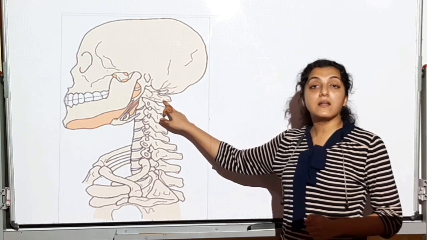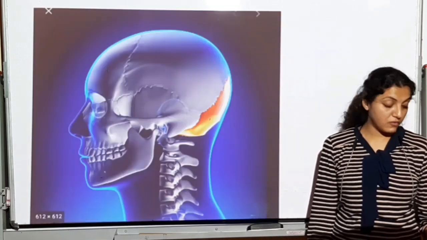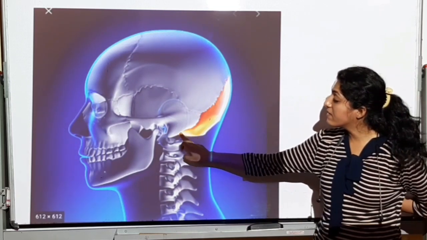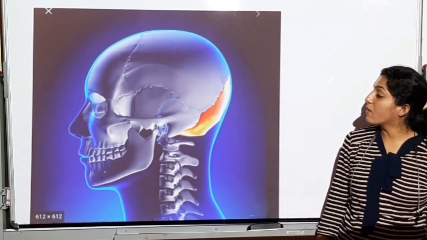So remember this also, important MCQ, that the atlas is going to be articulating with the condyles of the occipital bone, that is the occipital condyle. See, from here is the occipital bone and here it's going to articulate. The vertebrae are going to start.